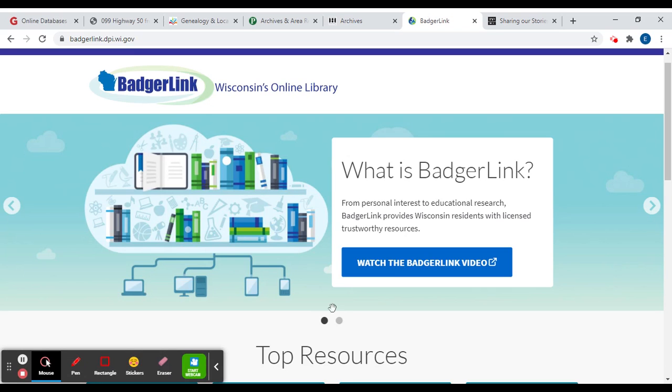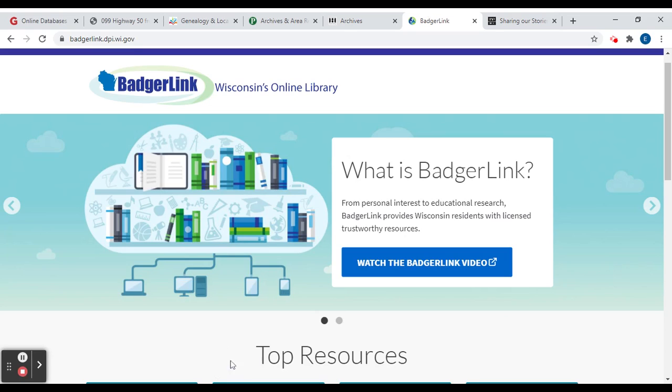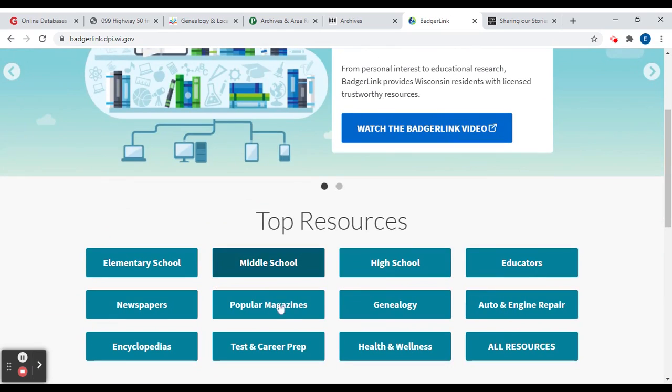And then finally, I wanted to talk about just some wider state things. Even though this was kind of a local focus, it's always good to see what's available for the state overall. So in Wisconsin, we all have access to BadgerLink. So this is for Wisconsin residents. It provides you with different databases that you can use for research and all that kind of fun stuff. So the website is just badgerlink.dpi.wi.gov. And this, like I said, is available to anyone in Wisconsin.